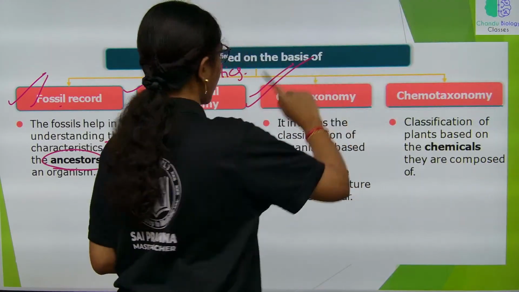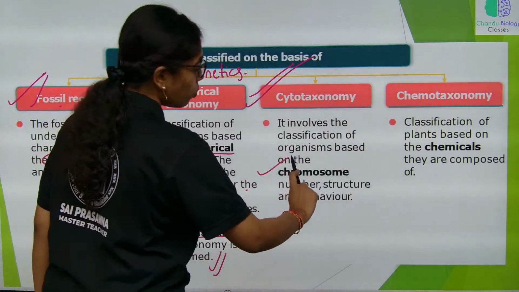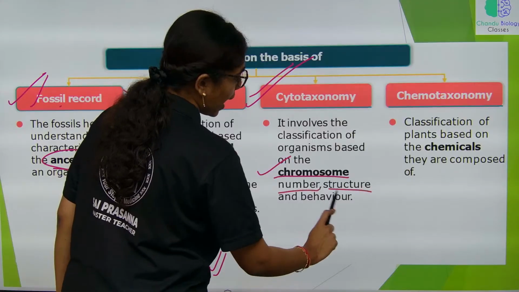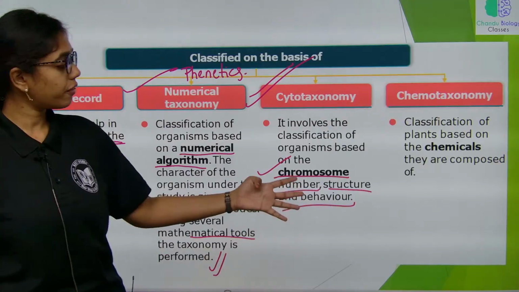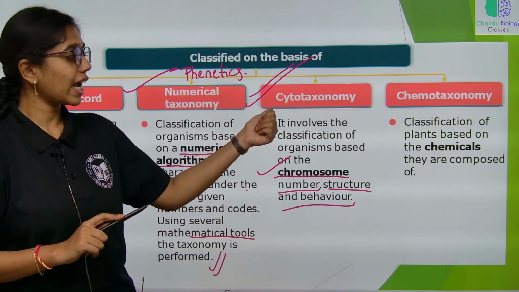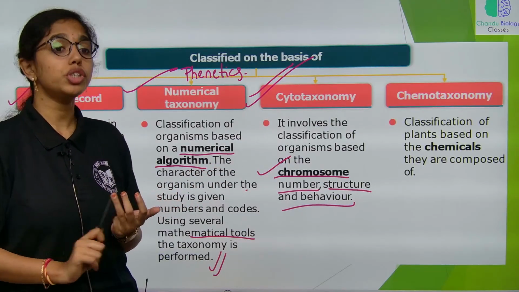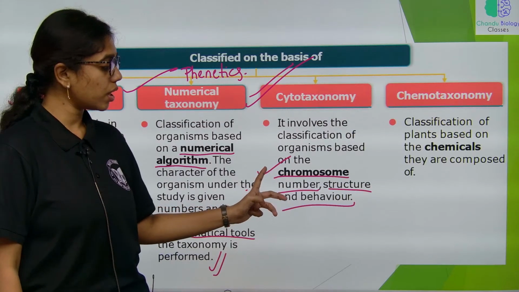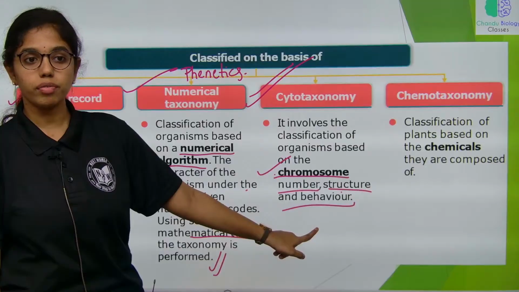Next is cytotaxonomy. This involves classification of organisms based on chromosome number, structure and behavior, not on chromosome shape. If four options are given for what is considered in cytotaxonomy, we have to eliminate chromosome shape. Only chromosome number, chromosome structure and behavior of the chromosome are considered.